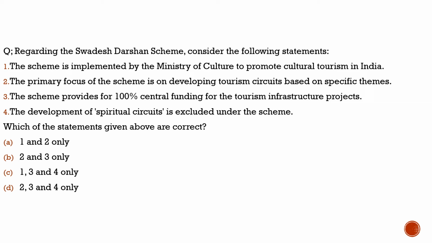Here the question is about the Swadesh Darshan scheme. Let's see what the question says. First, let's solve the question, then, as usual, we will move to the context. Here the question says the scheme is implemented by the Ministry of Culture. No, it is not implemented by the Ministry of Culture, but by the Ministry of Tourism. It is to promote cultural tourism in India. So the first statement is incorrect.